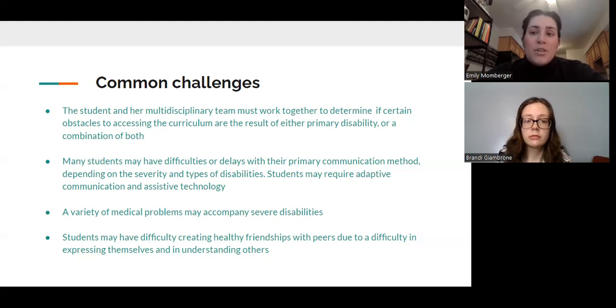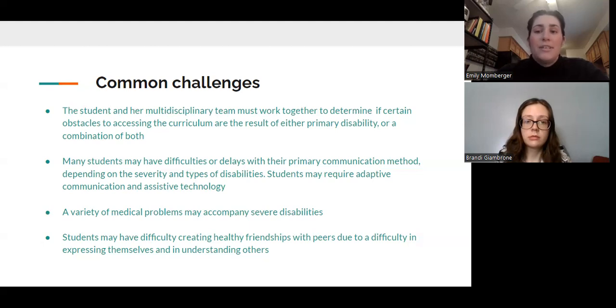No-tech and low-tech options include gestures and facial expressions, writing, drawing, spelling words by pointing to letters, and pointing to photos or pictures. High-tech options include things like using an app on a tablet to communicate and using a computer with a voice, sometimes called a speech generating device.